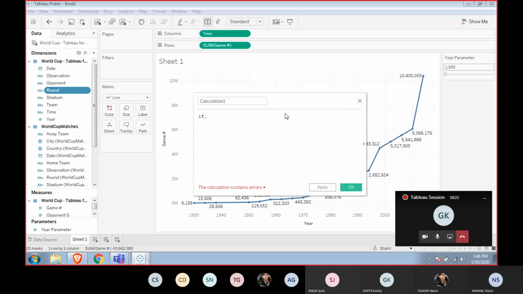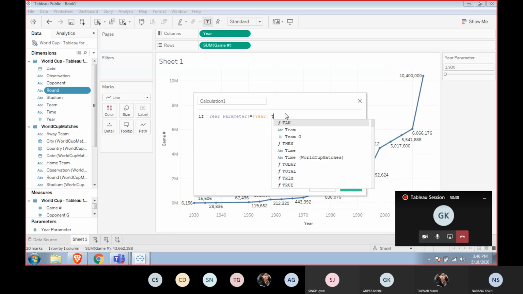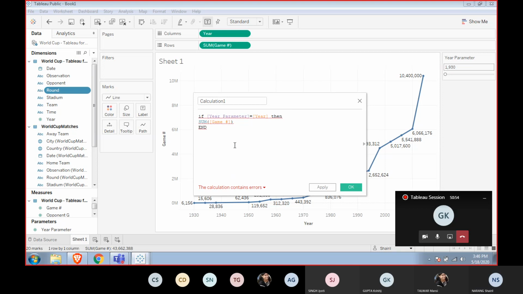If the year parameter is equal to year, then what are we finding out? Sum of game. And what is this? Sorry, it will not come here.